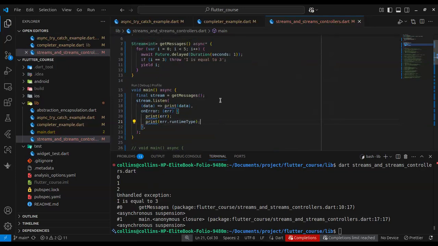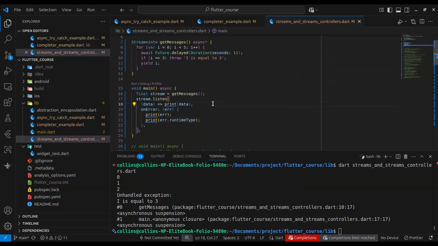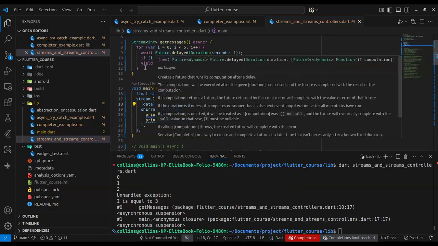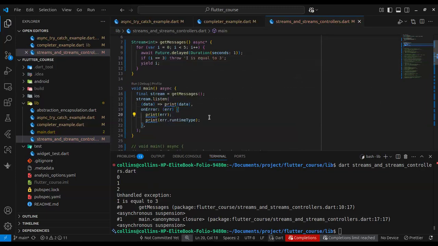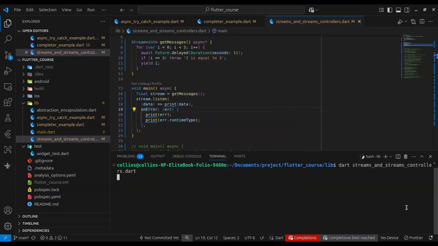So when we run this code, we are going to get values 0, 1, 2, but then it's going to give us an error at 3, and that error will be caught by our error closure. So quickly, let's run this code and see what happens.